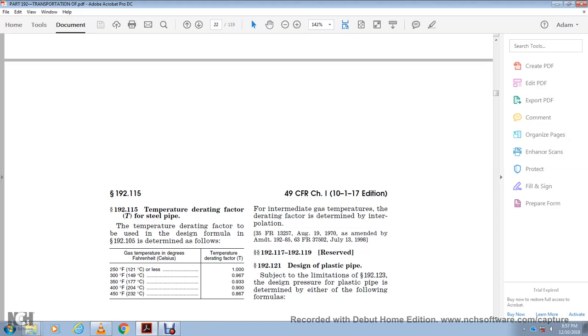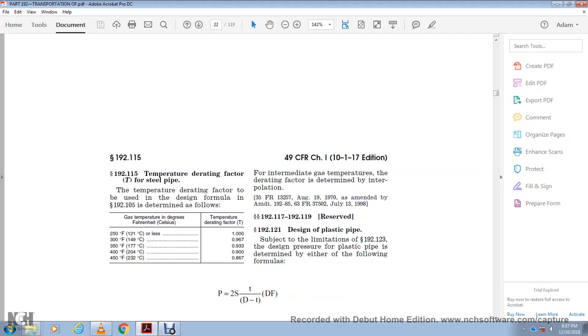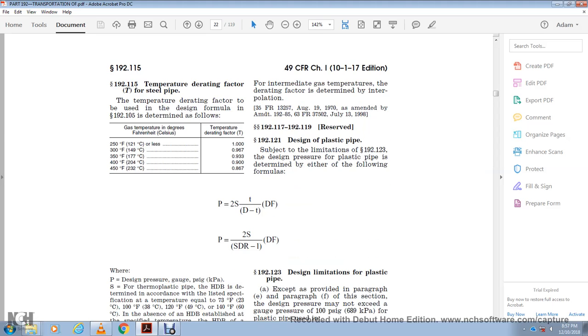For intermediate gas temperatures, the factor is determined by interpolation. 192.117, 192.119 reserved. 192.121 design of plastic pipe, subject to the limitations. 192.123 the design pressure of plastic pipe is determined by either formula.